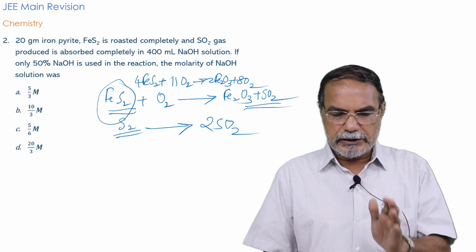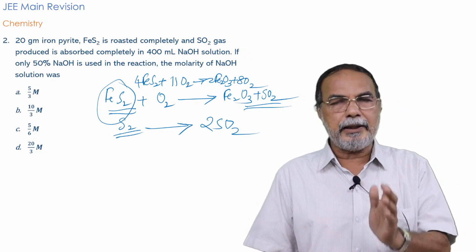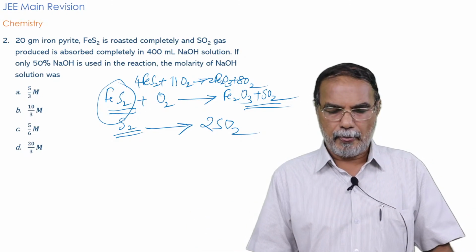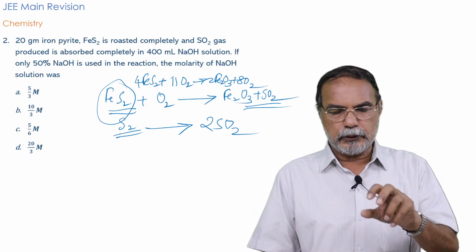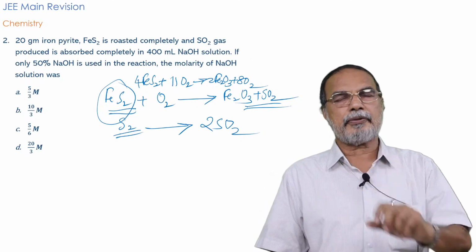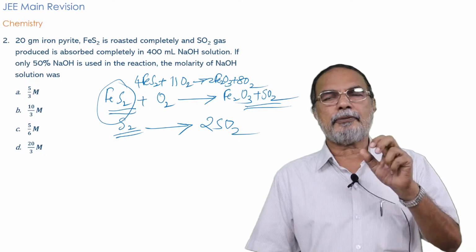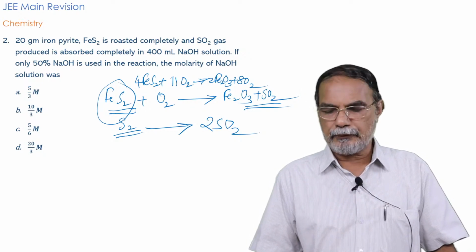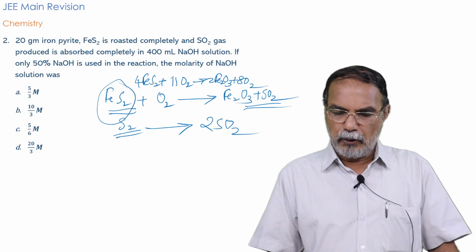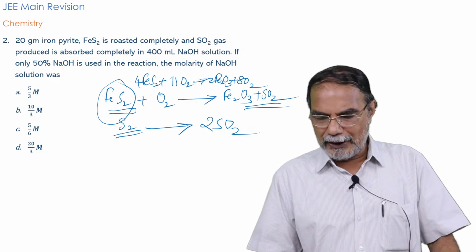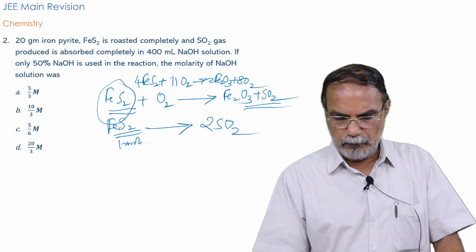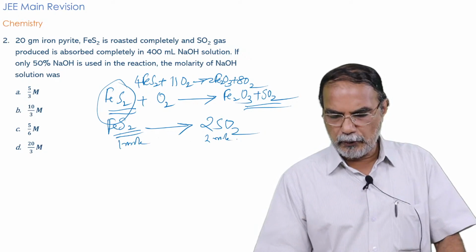You just understand that the sulfur content of the ore is completely oxidized into sulfur dioxide. So in 1 mole FeS2, you have 2 moles of sulfur atoms, and the 2 moles of sulfur atoms are completely converted into 2 moles of sulfur dioxide. So 1 mole FeS2 gives 2 mole SO2.